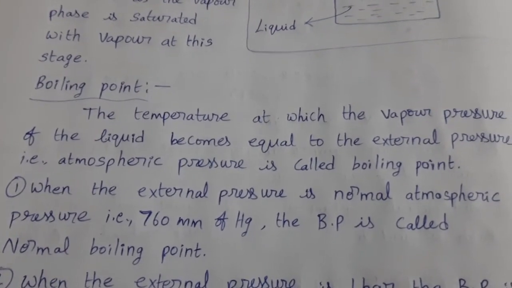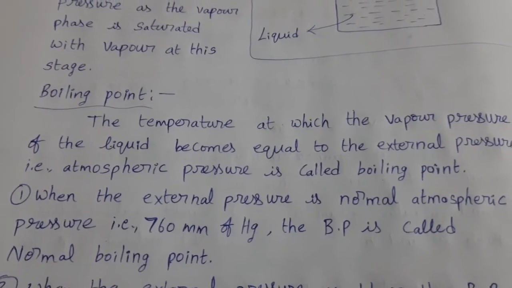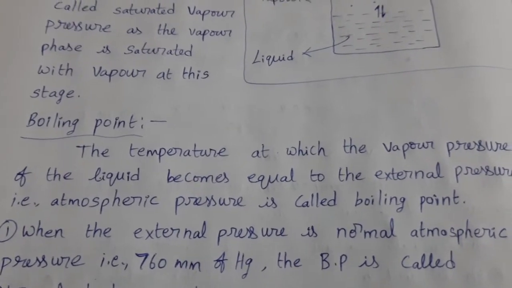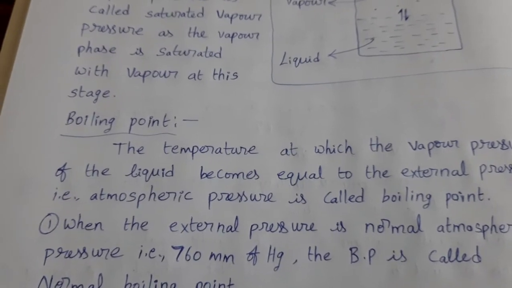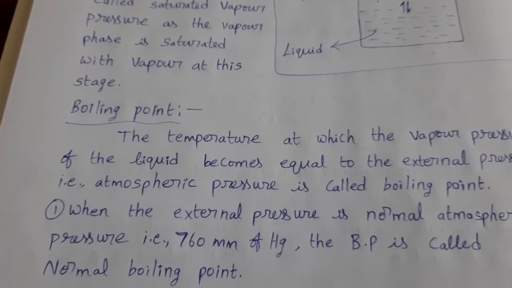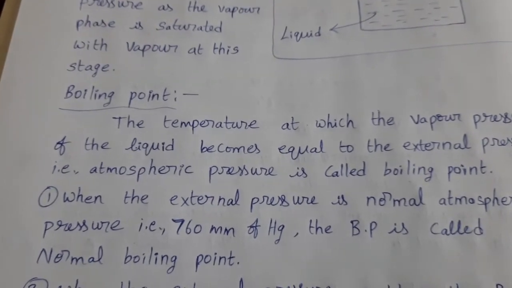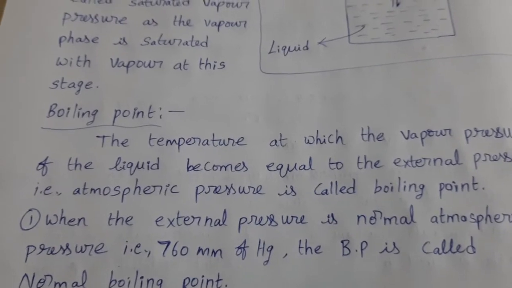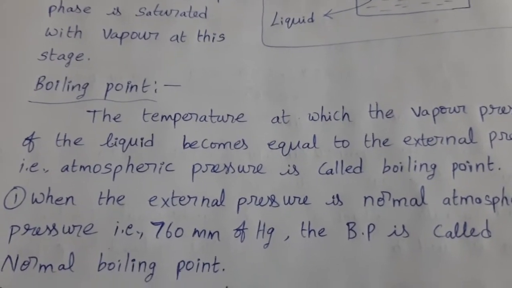Here external pressure means atmospheric pressure. Generally atmospheric pressure is measured or expressed in terms of mm of Hg. 1 atmosphere equal to 760 mm of Hg. In terms of atmospheres or in terms of mm of Hg, we can express atmospheric pressure.